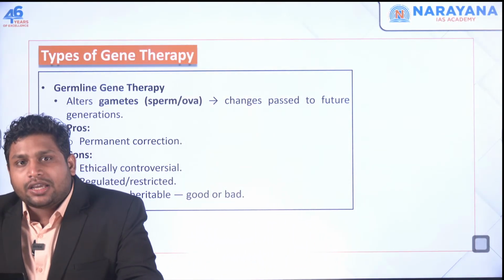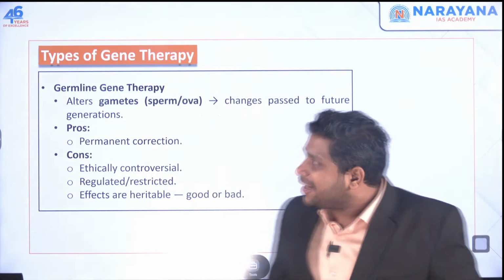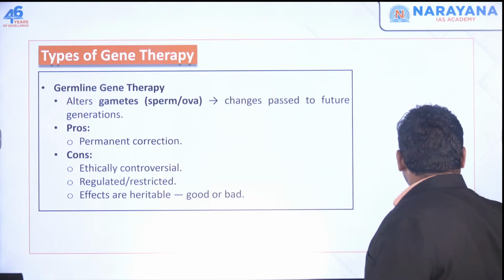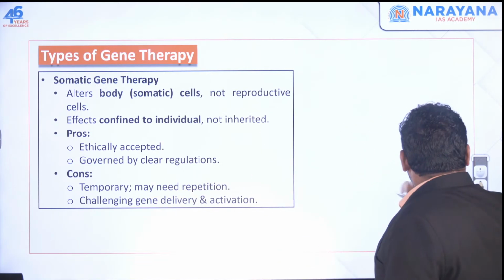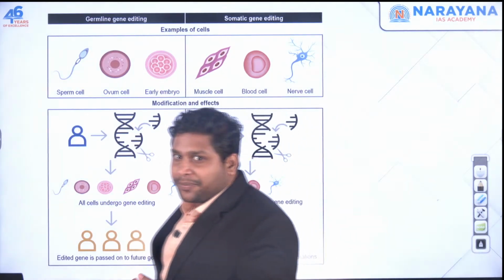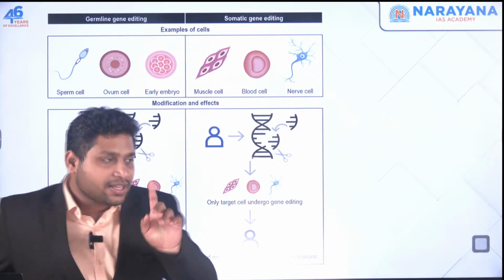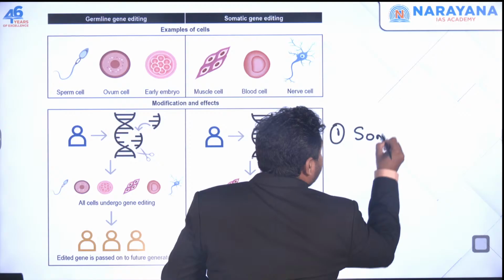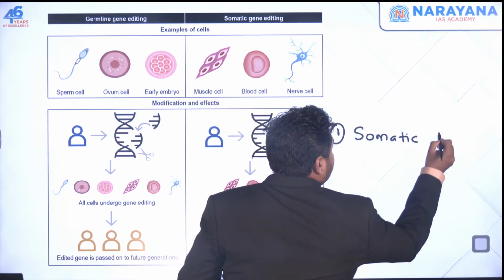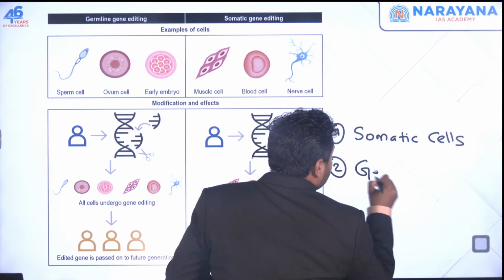this gene therapy would be coming up in different types. One of that type is germline gene therapy and the other type is somatic gene therapy. Now something interesting you need to know about your body. If you look at the cells in your body, there are different kinds of cells. The important cell number 1 would be your somatic cell. Somatic cells, and second is your germ cells.